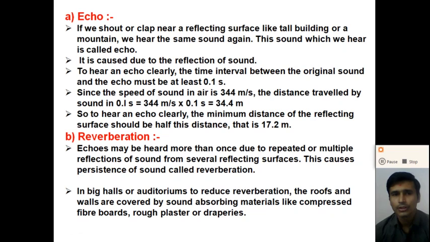So to clearly hear an echo, the time interval between the original sound and the reflected sound must be at least 0.1 second. If you consider 0.1 second, it is very small, right? The time interval must be at least 0.1 second minimum.